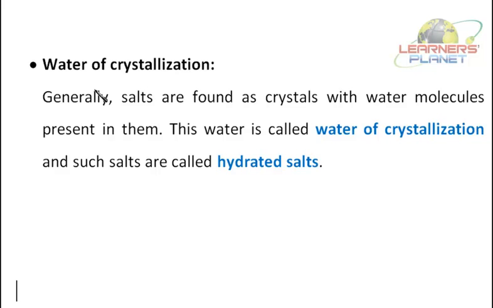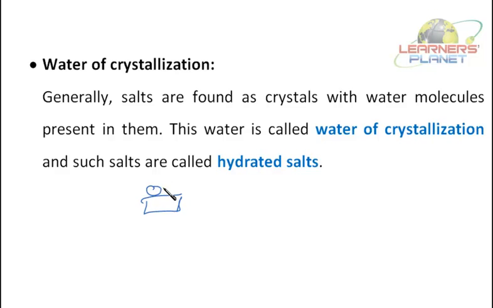Now, there's one more term, that is water of crystallization. What is it? Generally, salts are found as crystals with water molecules present in them. Suppose this is a crystal of salt, and with this there will be water molecules associated.